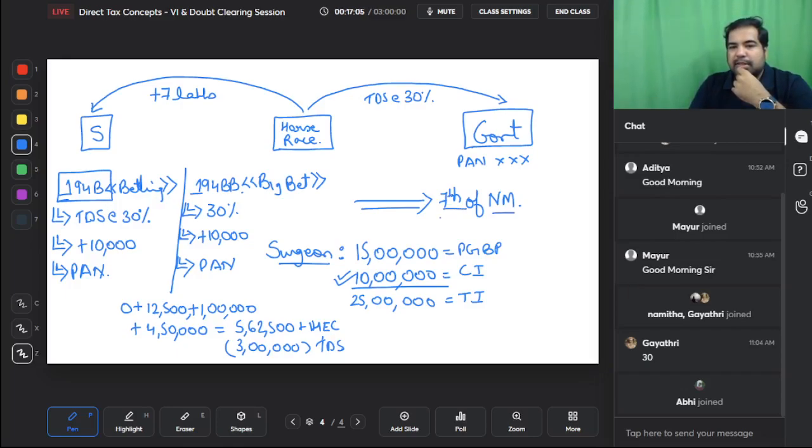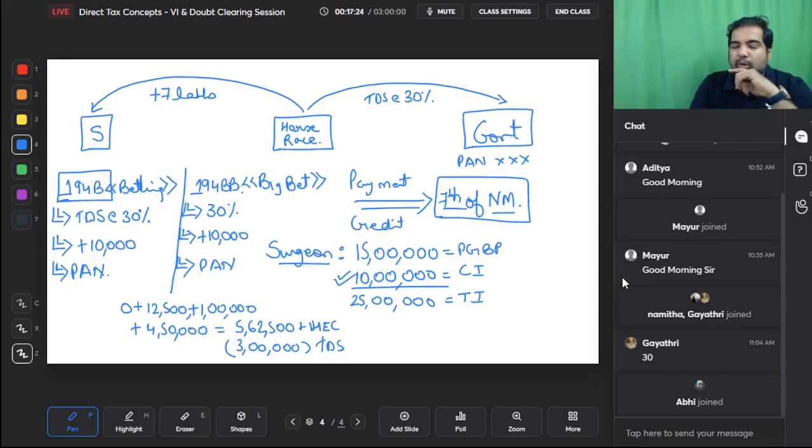Perfect. So this is the 7th of the next month. What happens if you don't pay on time, I'll tell you. But generally, guys, 7th of the next month, but it is on payment basis or credit basis. I'll tell you the difference. Guys, these are basics. If you understand the basics, then all the other sections go very smoothly.